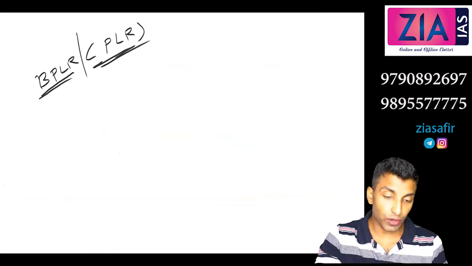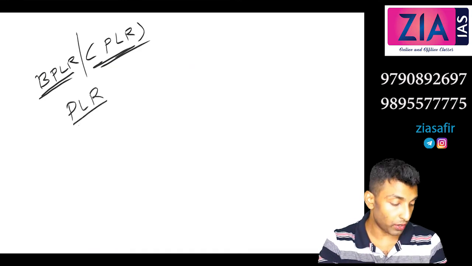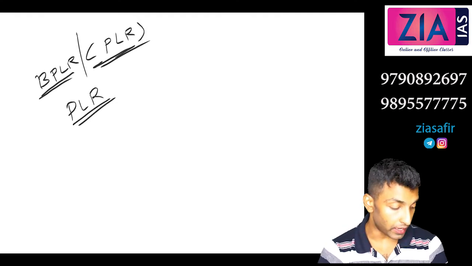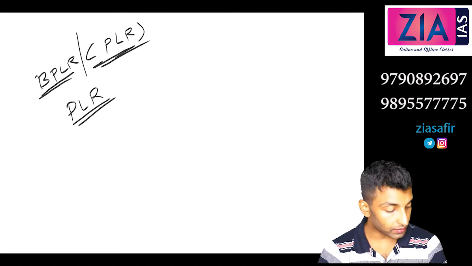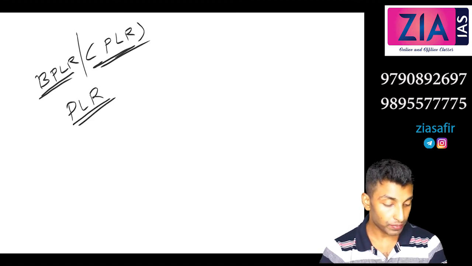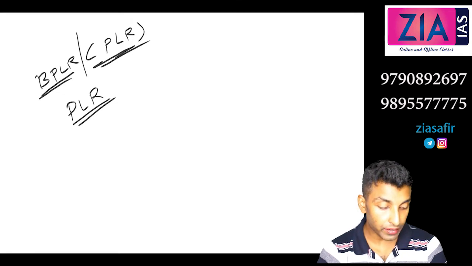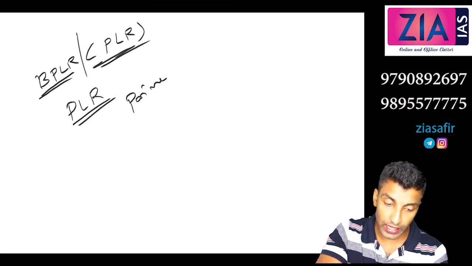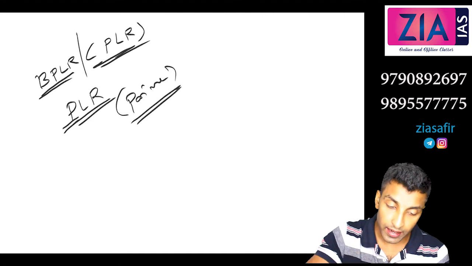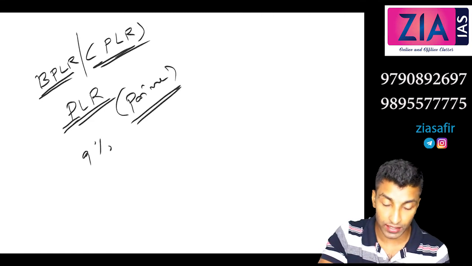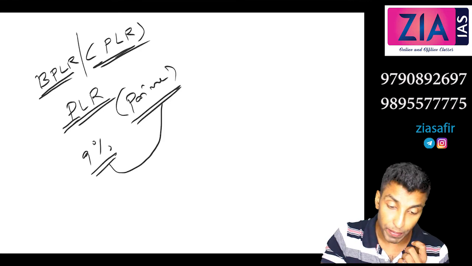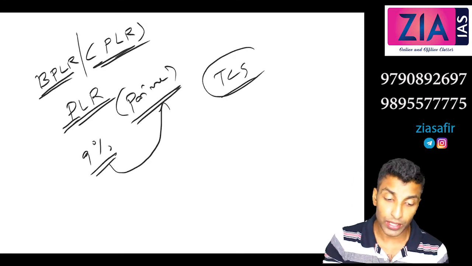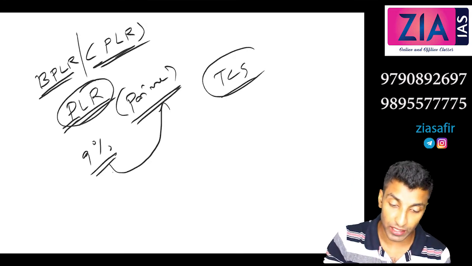Okay, so you just write what is PLR, prime lending rate. You just write one line over there. It is the rate of interest at which a bank lends to its most credit-worthy borrowers. Most credit-worthy, in bracket you can write prime borrowers. Okay, that's why prime lending rate. This is the interest rate like 9%, 8%, etc. This is the rate at which you will lend to the prime customers like TCS, Wipro, Infosys, Reliance, etc. all these companies. So that is why prime lending rate is given to the prime customers.